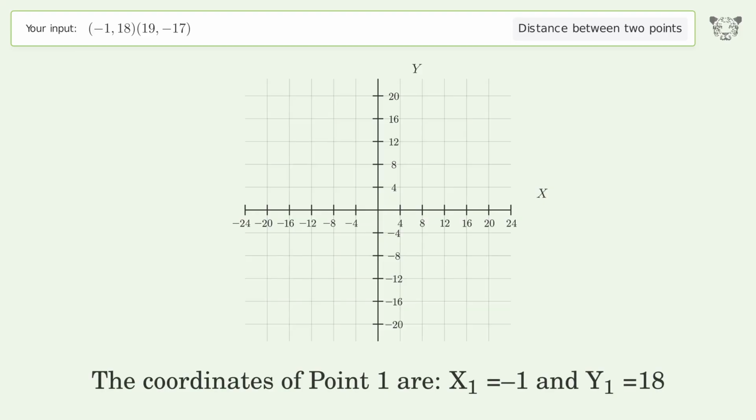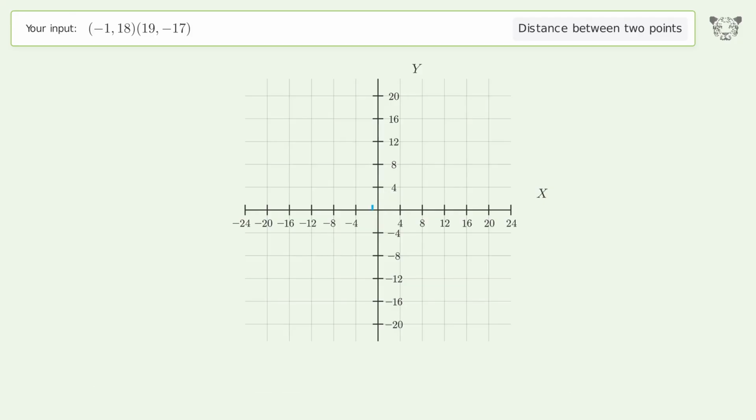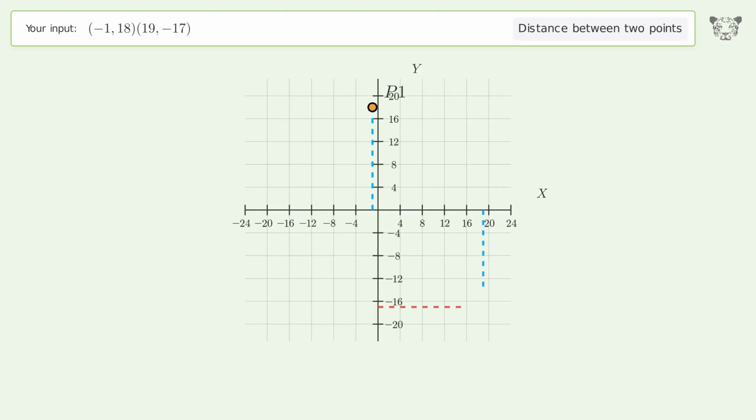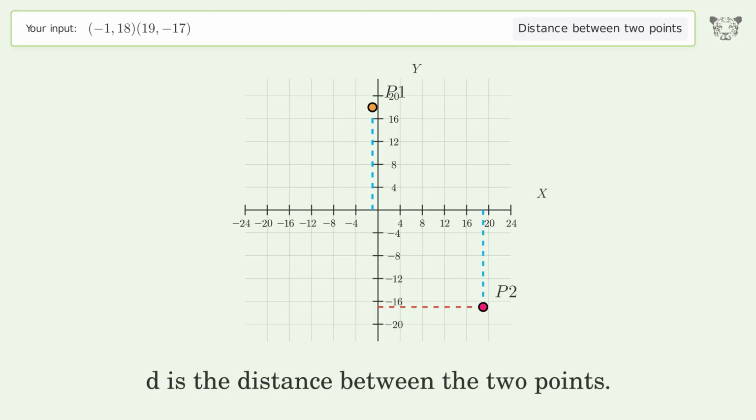The coordinates of point 1 are x1 equals -1 and y1 equals 18. The coordinates of point 2 are x2 equals 19 and y2 equals -17. D is the distance between the 2 points.